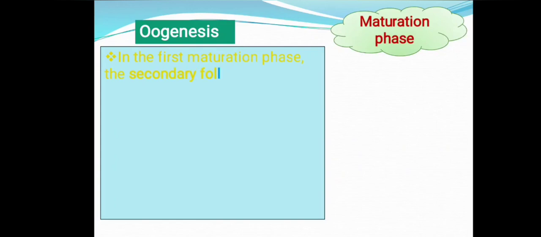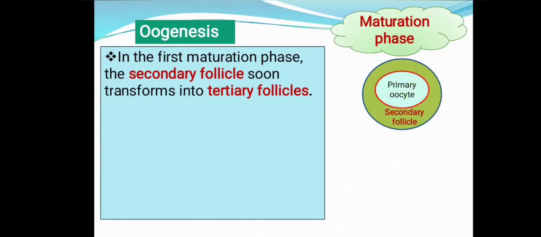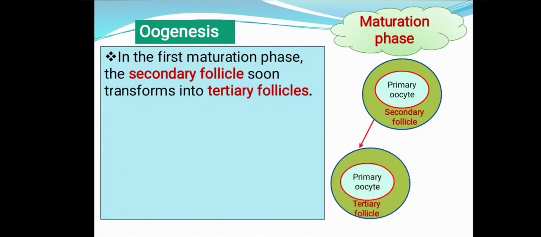Now the third phase, the maturation phase, occurs. In the first maturation phase, the secondary follicle, just imagine secondary follicle enclosing primary oocyte, soon transforms into tertiary follicle. So this tertiary follicle is also enclosing the primary oocyte. Now you can see secondary follicle enclosing the primary oocyte transform into tertiary follicle enclosing the primary oocyte in the beginning.